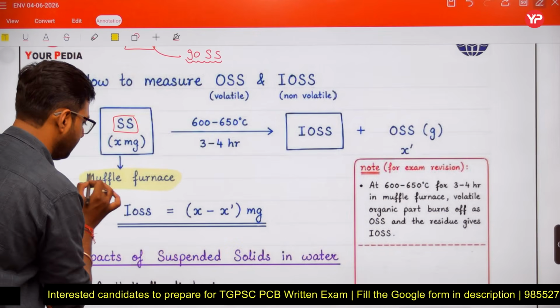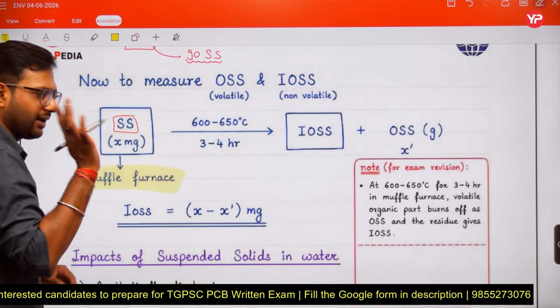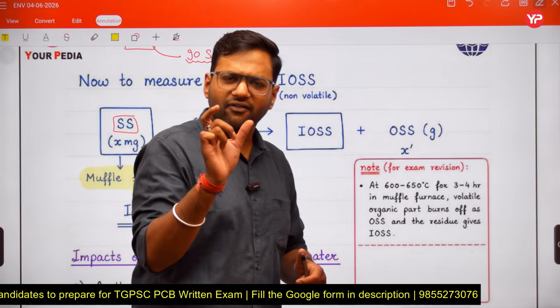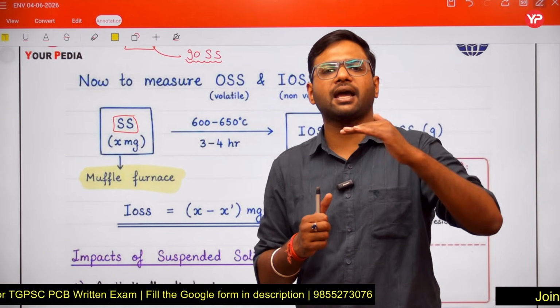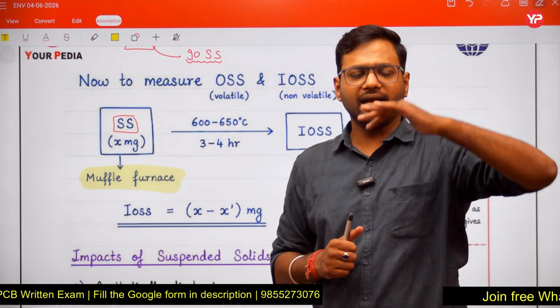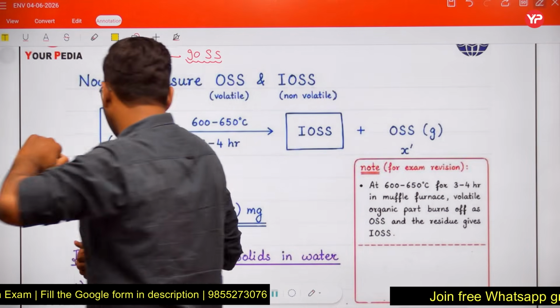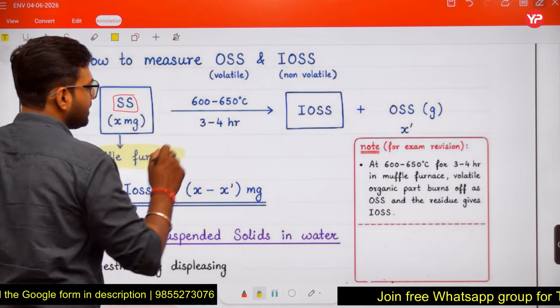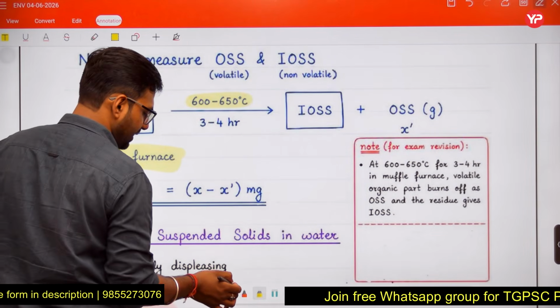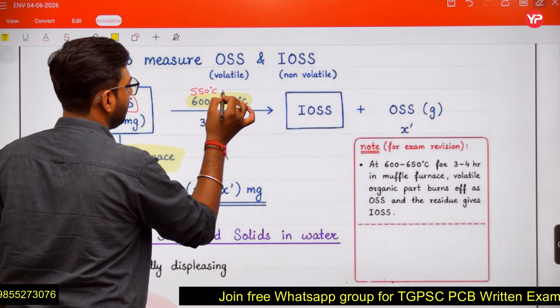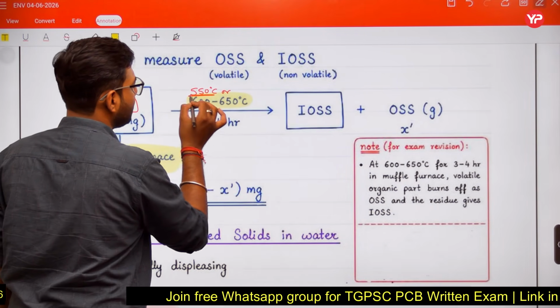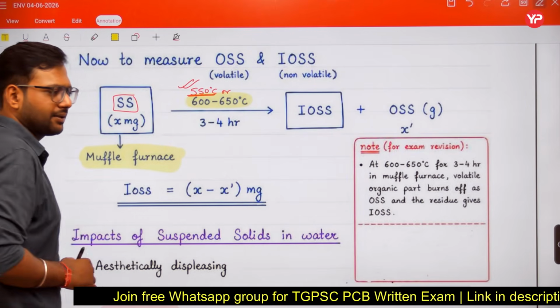Remember the device name, muffle furnace. This muffle furnace, friends, is a device in which the temperature is kept at an elevated level, around 600 to 650 degrees Celsius. But sometimes in exams 550 degrees Celsius is written here. So if 550 degrees Celsius is there, we will tick this answer.